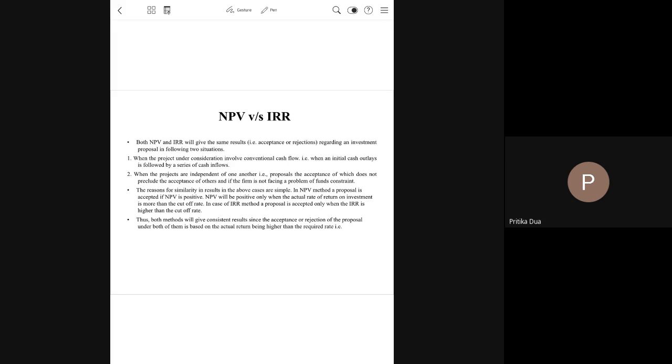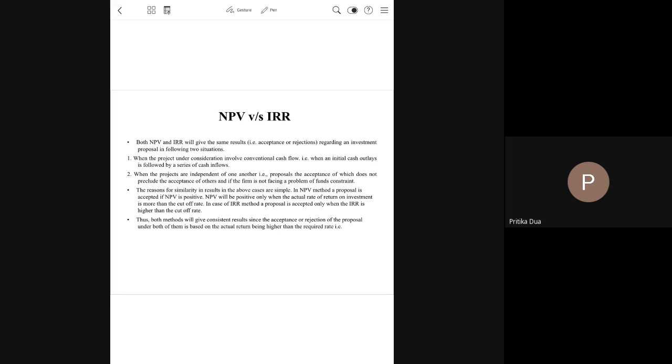Having done the traditional techniques in detail, and under the discounting cash flow techniques, or the modern techniques of capital budgeting, we have covered NPV, profitability index, and IRR. Now, out of all the techniques used in capital budgeting, the most popular techniques are the NPV, that is the net present value, and IRR, the internal rate of return. Both these techniques have their own pros and cons.